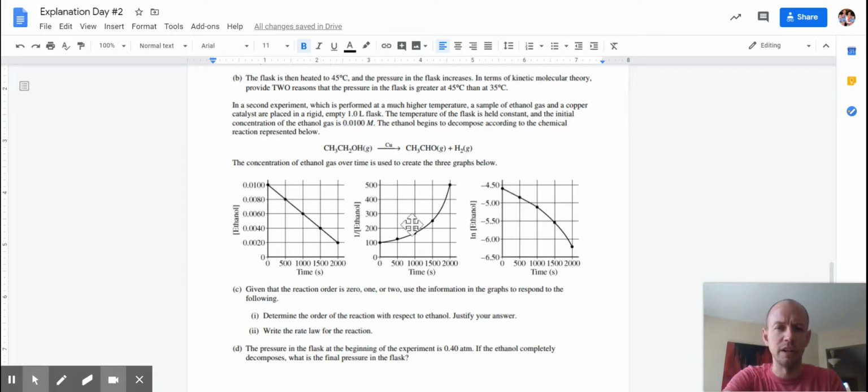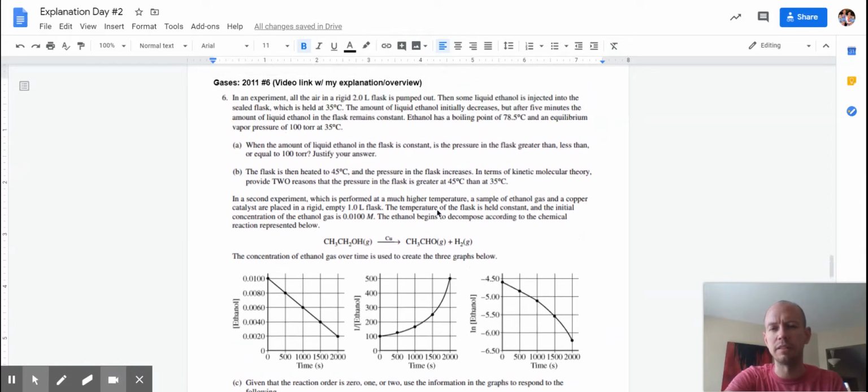We've got a reaction, we've got some graphs, we're thinking about order, and then we come back and talk about final pressure here. So we're kind of going back and forth. This one had some kinetics mixed in that I like, that was quick and easy, because you're going to be moving back and forth between those things in your head. So, when the amount of liquid ethanol in the flask is constant, is the pressure greater than, less than, or equal to 100?